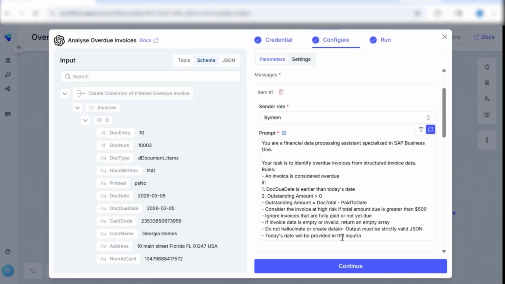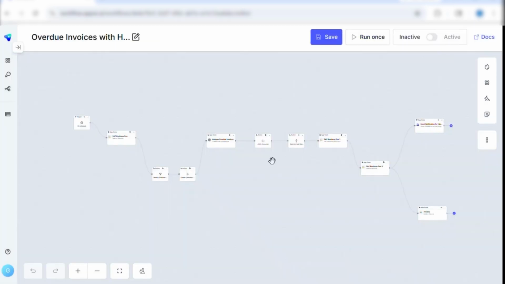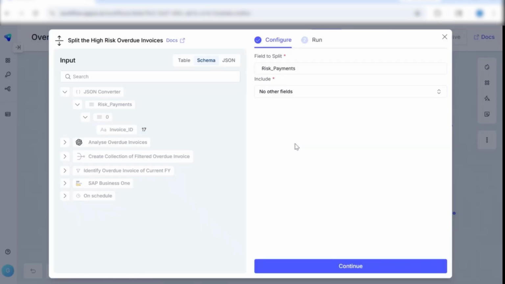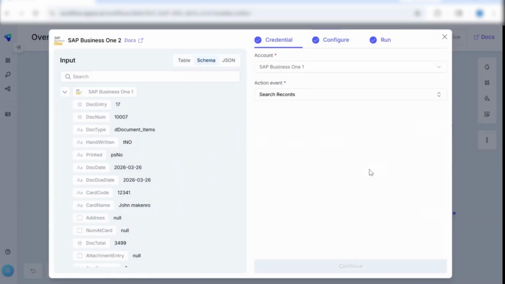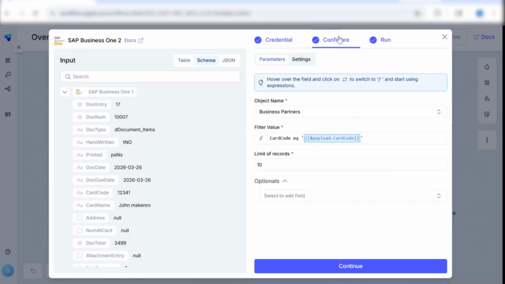After putting in this OpenAI logic, we are converting the output into a proper JSON format, and we are splitting the high-risk invoices from all the open invoices so that we know which invoices are flagged as high risk. We are also fetching the business partner, or rather the customer details, from SAP to associate with those invoice details. So we are fetching the customer details such as their card name, the business partner contact information, the email address if available, and phone number.